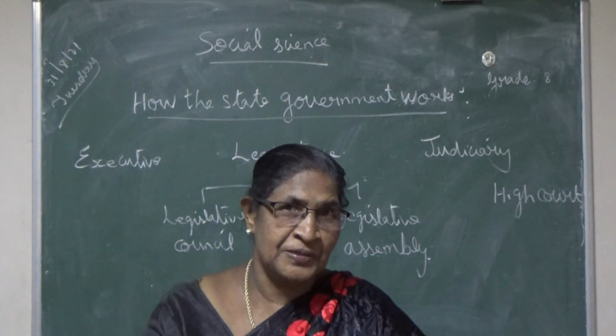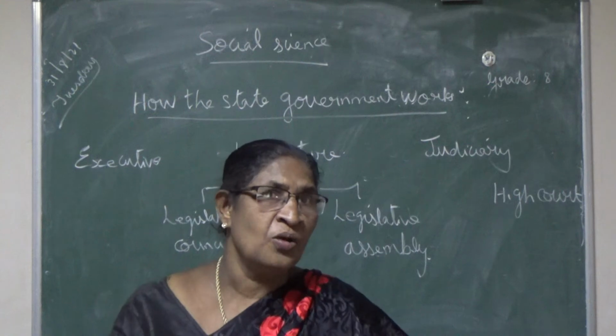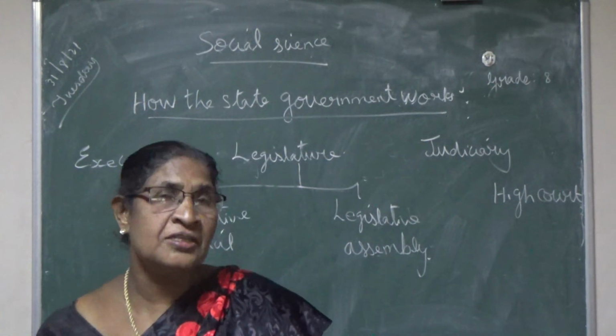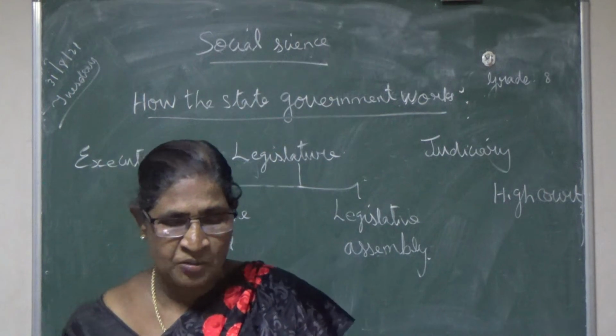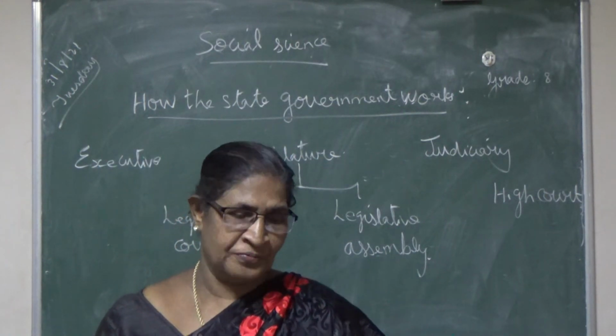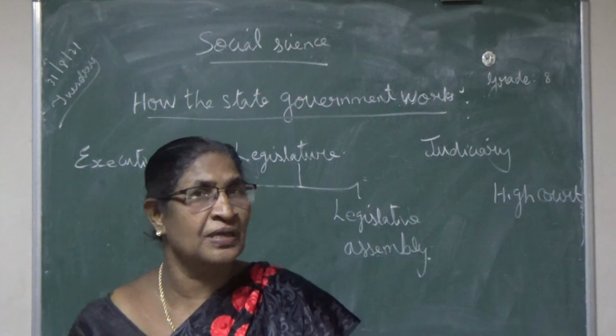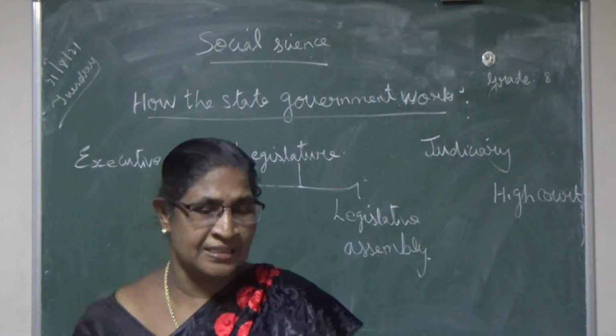The age of retirement of the high court judges is 62.